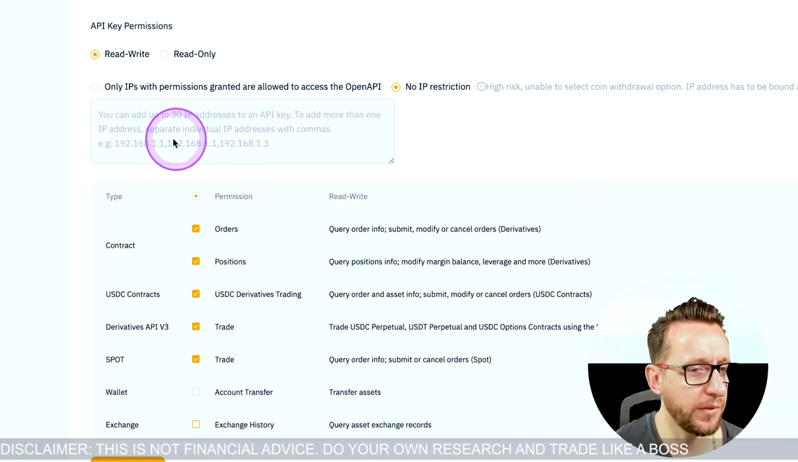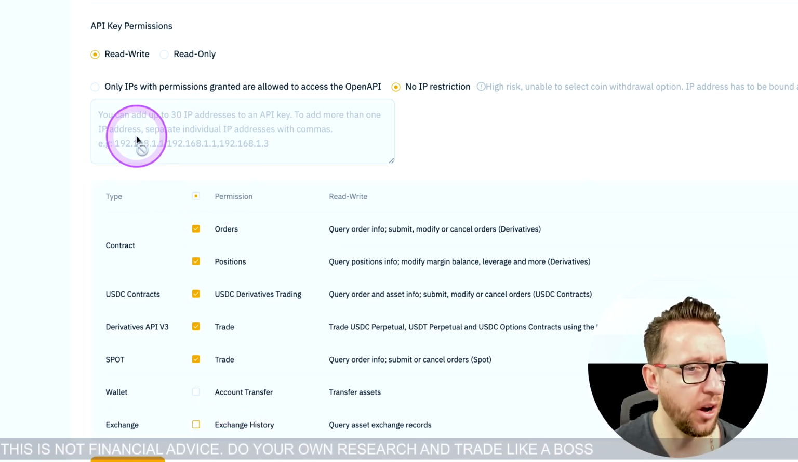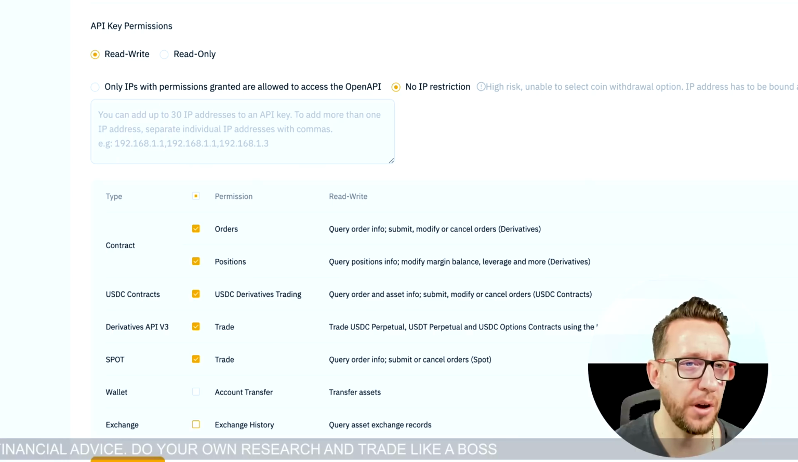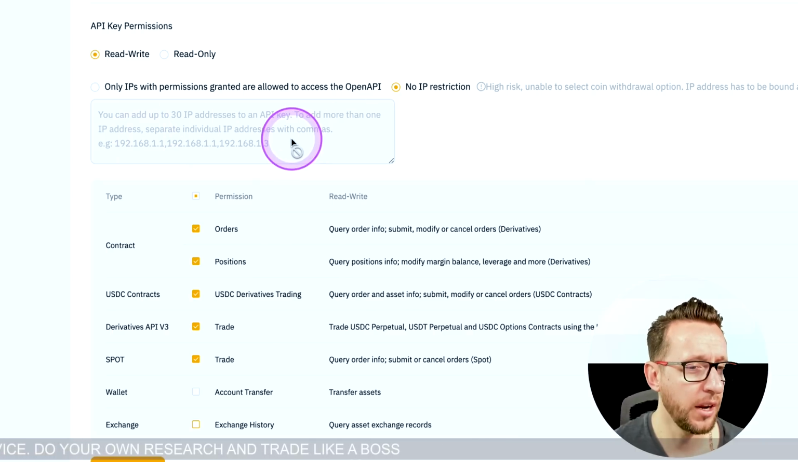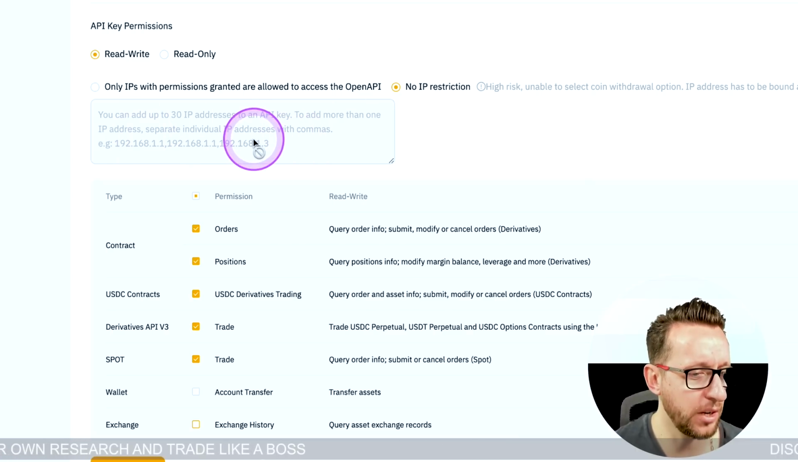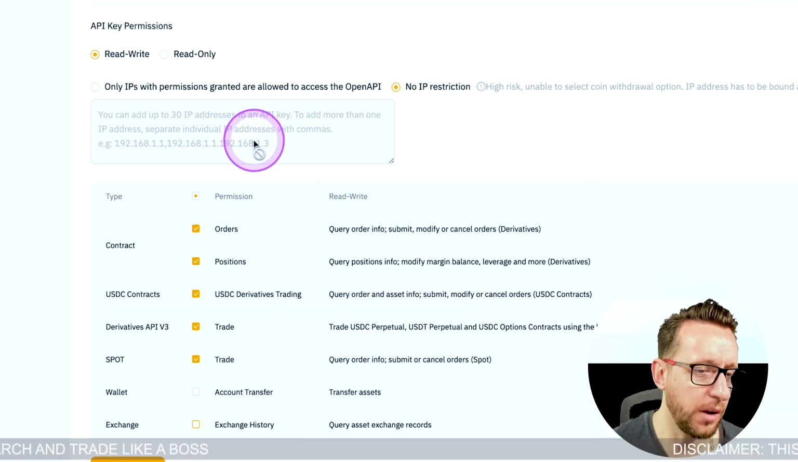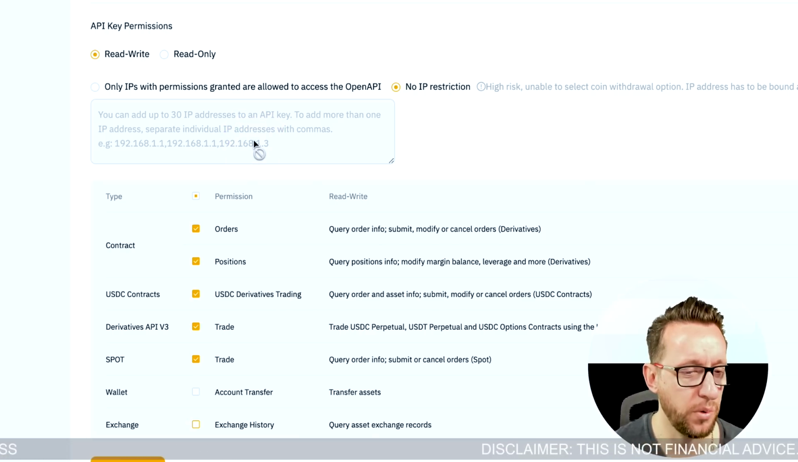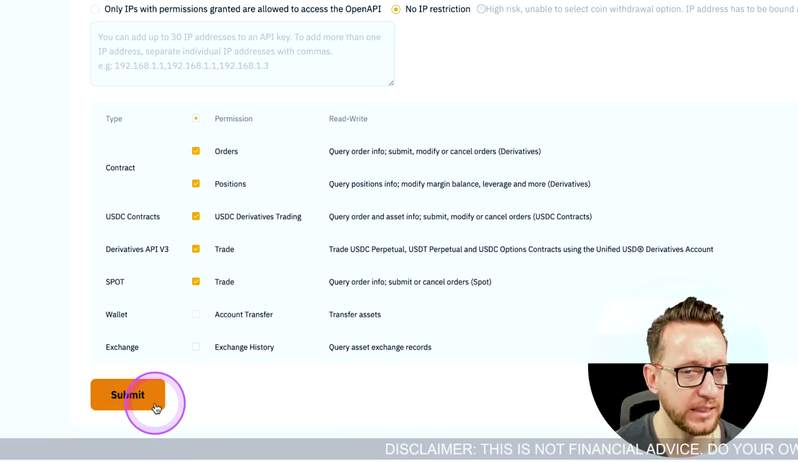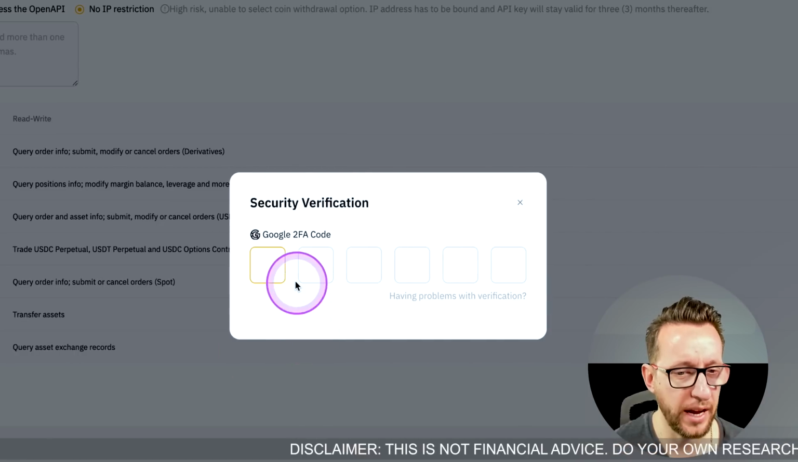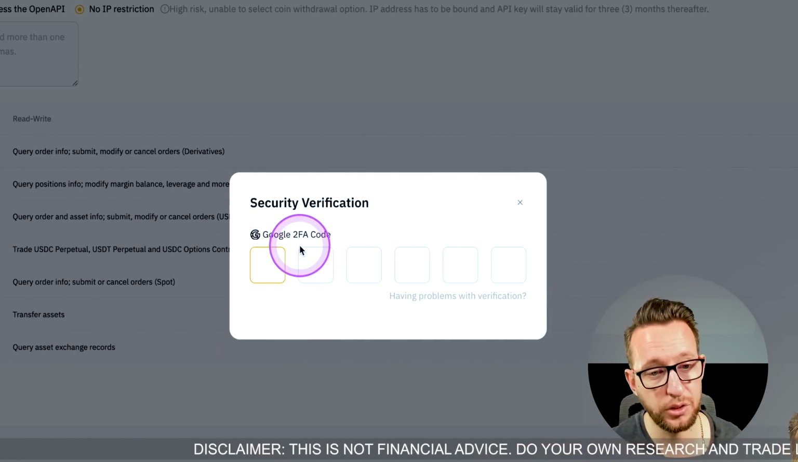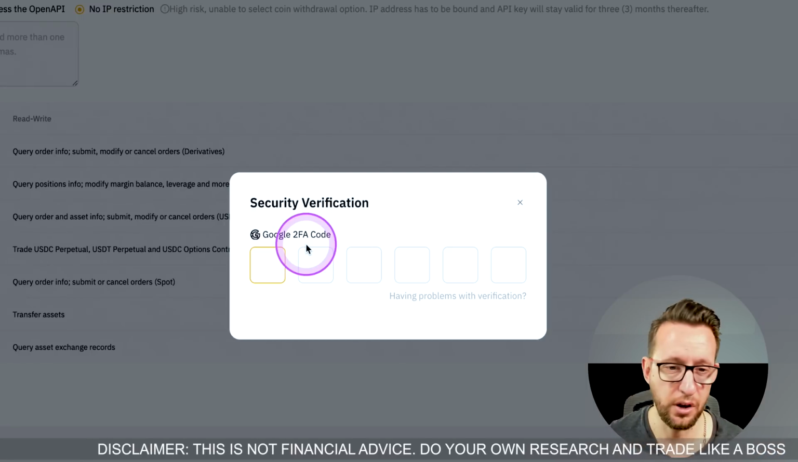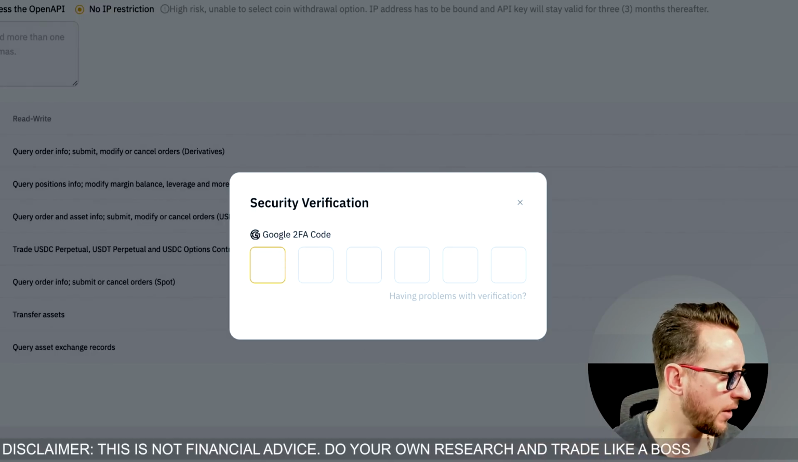Now there is a way of restricting it to the IP. I will let you go over to the documents, the FAQ, to find the IP there. That gives it a little bit more security as well. I will go through all the securities in another video. This is just to make a very, very quick video. So I'm going to click here and submit. That's going to ask me to go away and do 2FA, two-factor authentication with Google. I'm going to go away and do that very, very quickly.